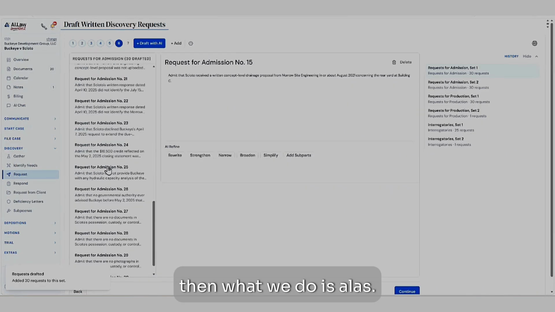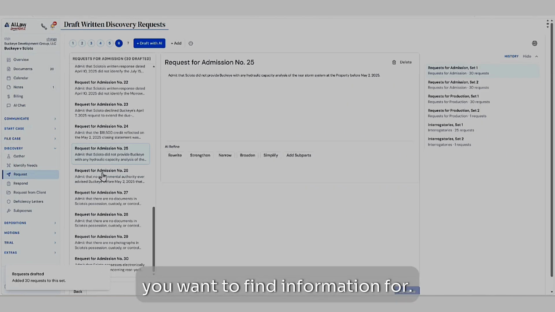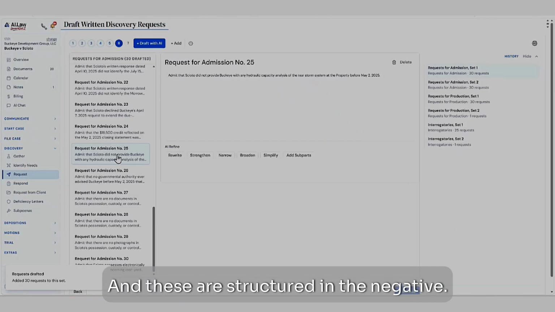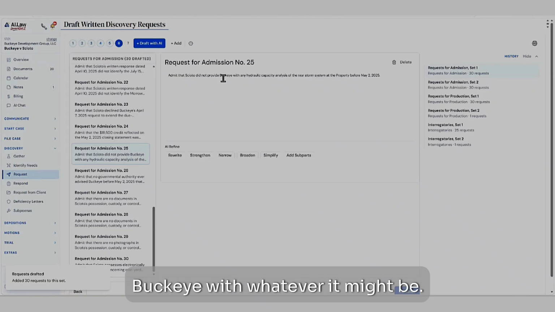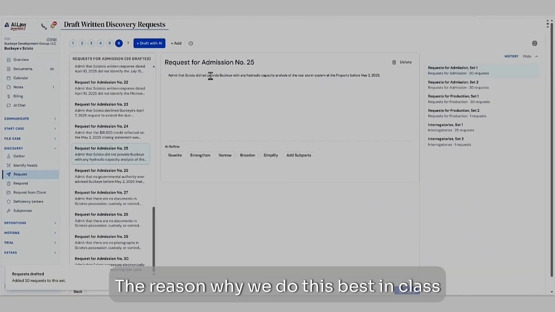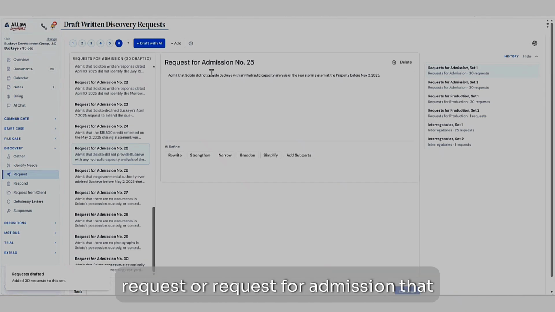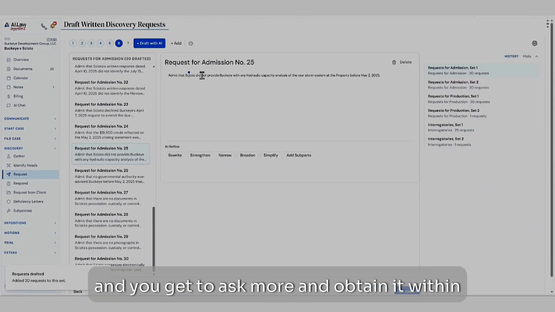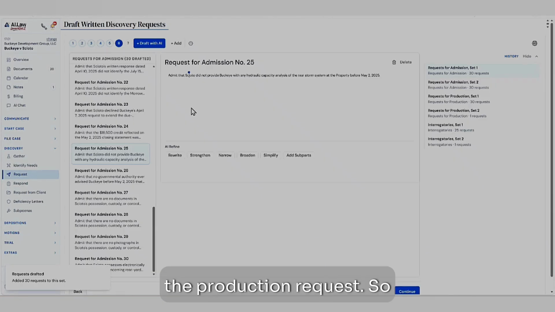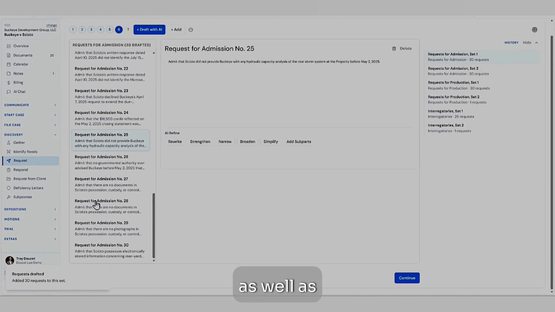And then the last section is documents that you want to find information for, and these are structured in the negative. So it says, admit that Scioto did not provide Buckeye with whatever it might be. The reason we do this, best in class, is because lawyers love to deny requests for admissions. So if you go in there with a request for admission that something does not exist, well, if they deny that, then it does exist, and you get to ask for it and obtain it within the production request.